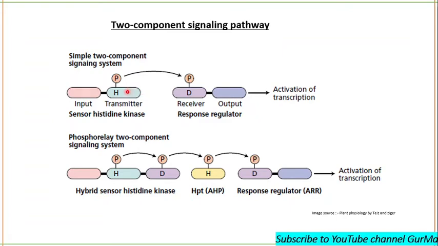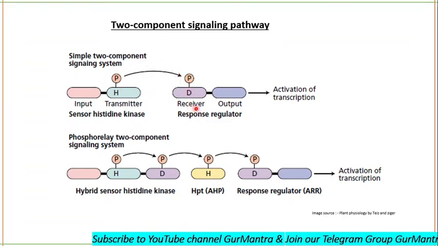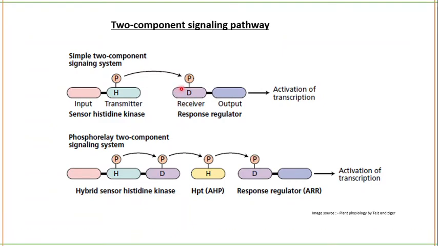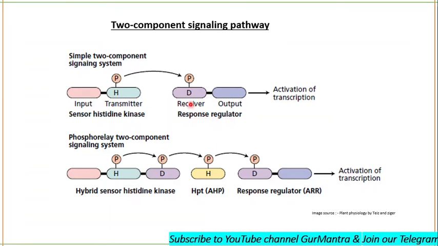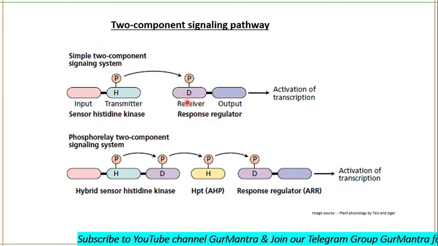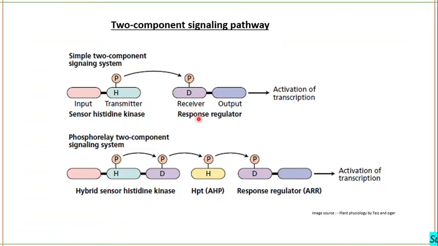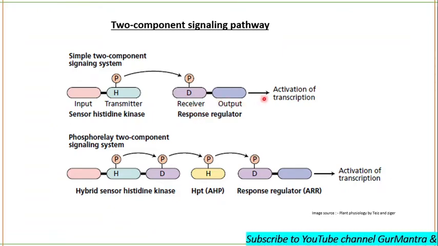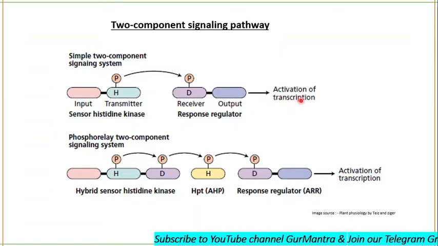After its autophosphorylation, the aspartate residue of the receiver domain of the response regulator is phosphorylated. The phosphorylation of the aspartate of the response regulator will activate the output, and as a result we will see the activation of transcription.